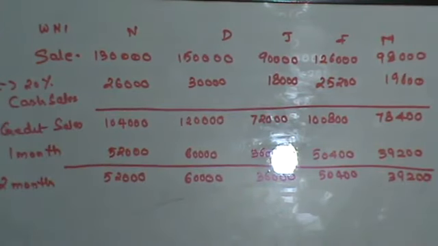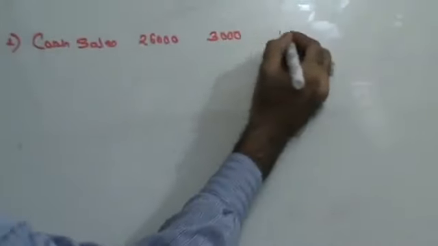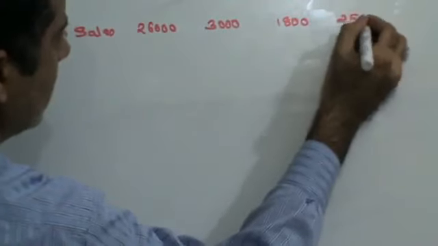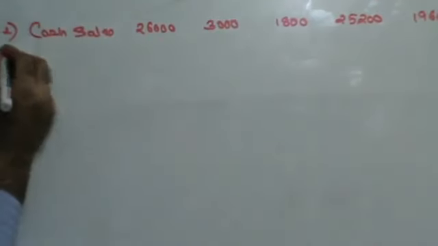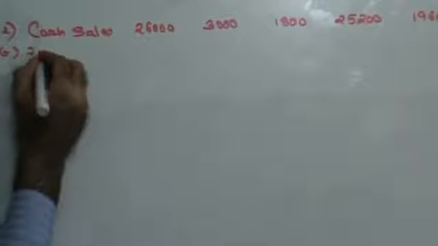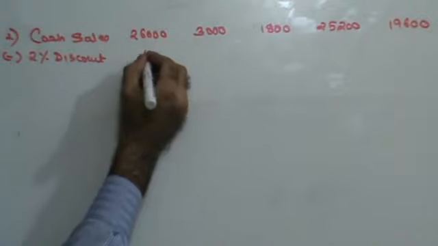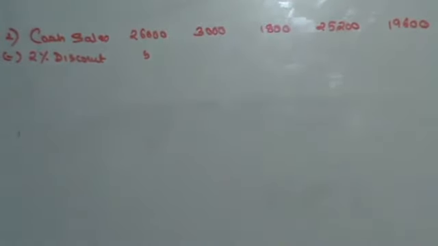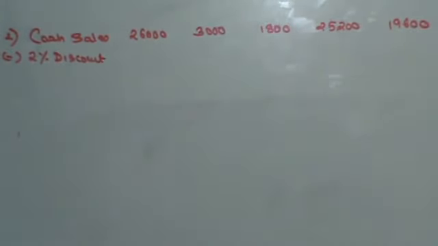Next, they are saying that cash sales is subject to a discount of 2%. Cash sales, working note 2. Now we already found out cash sales is 26,000, 30,000, 18,000, 25,200 and 19,600, subject to 2% discount. 2% on 26,000 is 520, and someone cross check this.